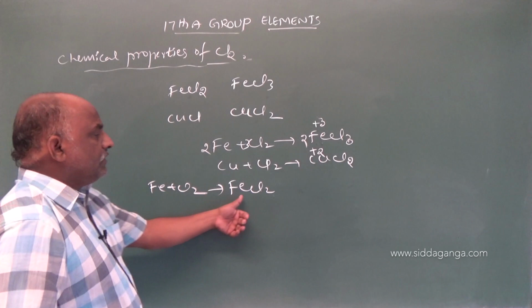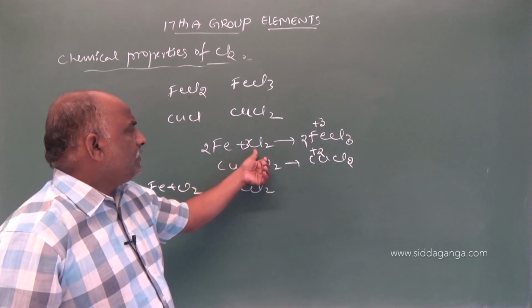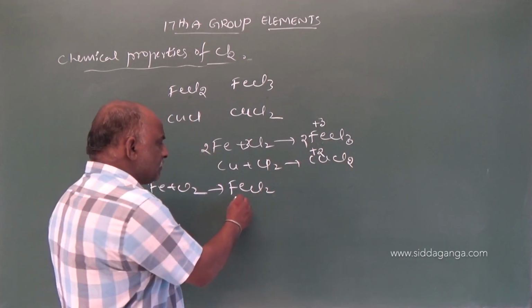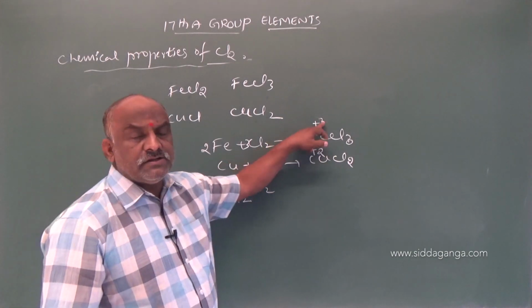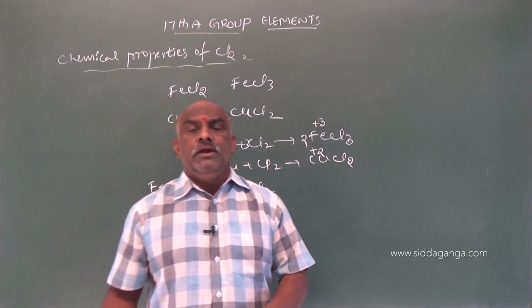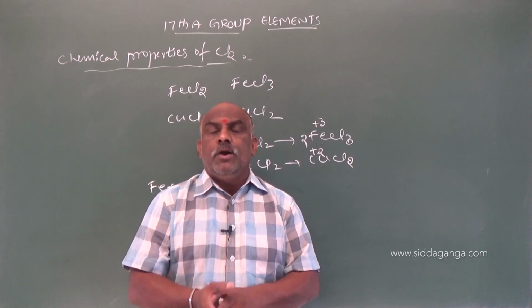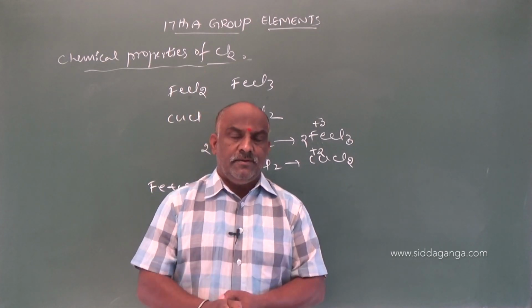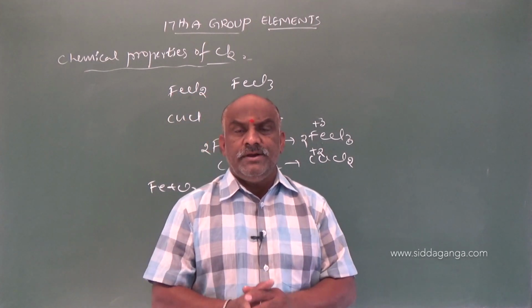Fe plus Cl2 can give FeCl2, ferrous chloride, or FeCl3, ferric chloride. But observe here: in ferrous chloride iron is in the +2 oxidation state, and in ferric chloride iron is in the +3 oxidation state. Chlorine directly combined with transition elements, the product depends upon the oxidation state of the metal.